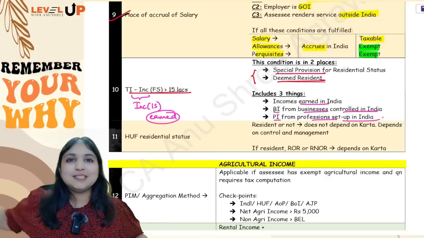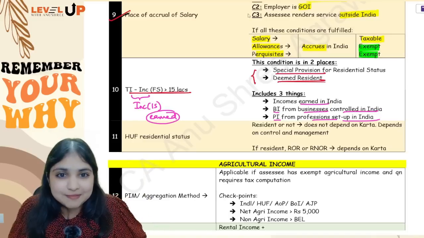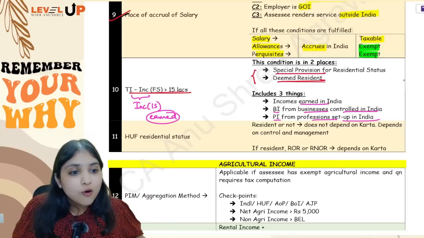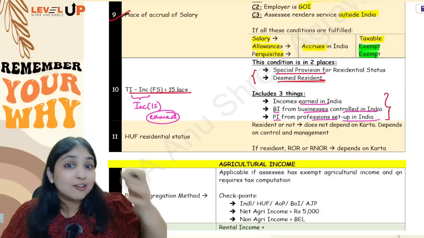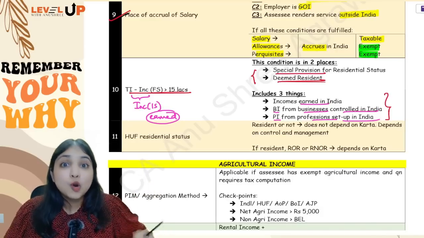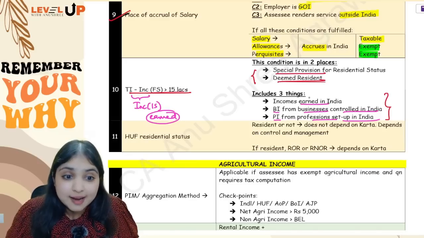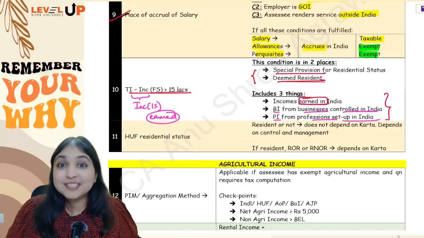Now here what mistake is possible, I'll tell you. Point number one, students start thinking, oh, same like RNOR. No, it is not same like RNOR. What is the difference? Here I am talking only about incomes earned in India. Am I talking about incomes received in India?